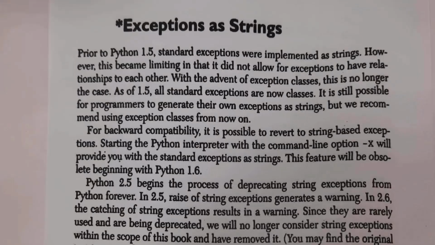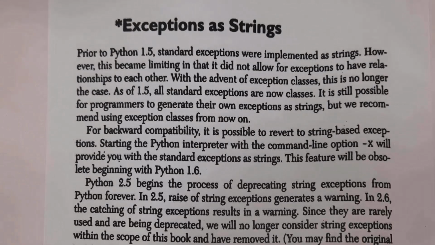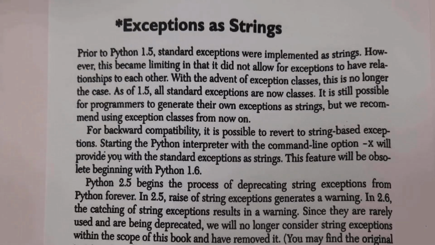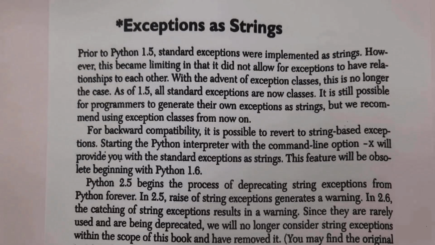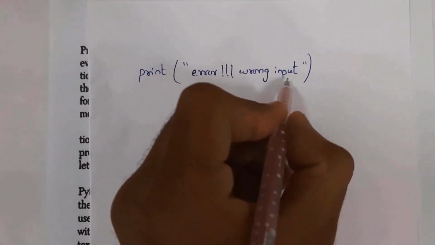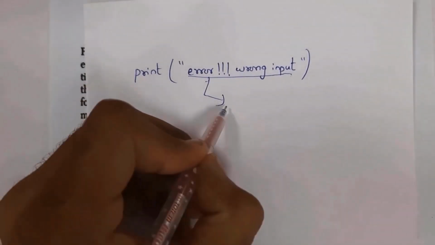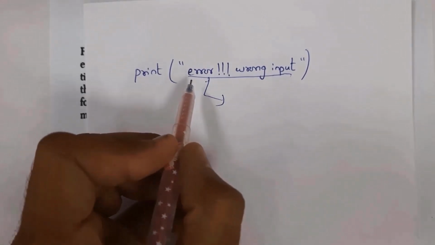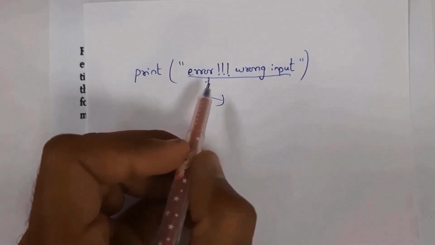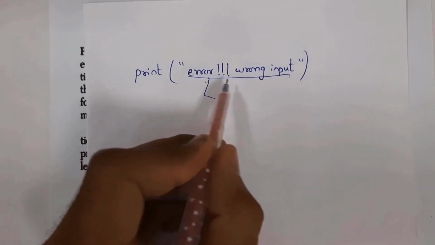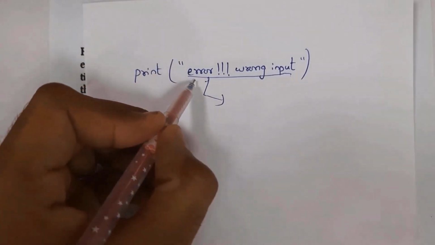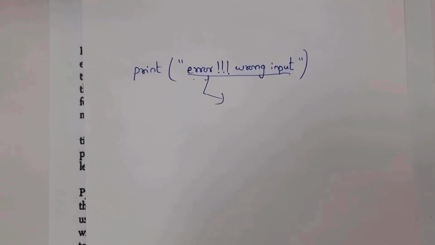Next I will explain exceptions as a string. Normally before Python version 1.5, programmers used to create their own exceptions by using strings. In this example, I created an exception, and normally we create this exception by using strings. So in double quotations I wrote error, wrong input. This is nothing but an exception created by me, but we don't consider it an exception. We consider it a string, so there is no relationship between exceptions and strings.